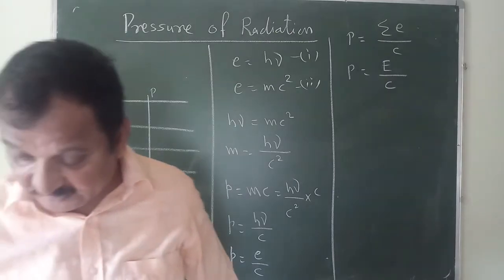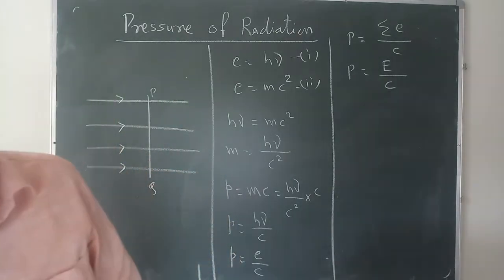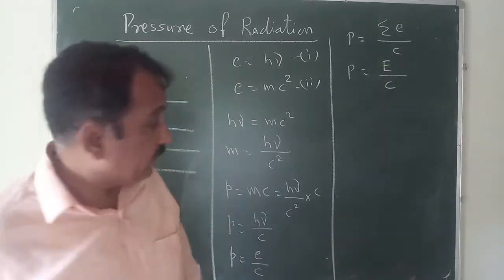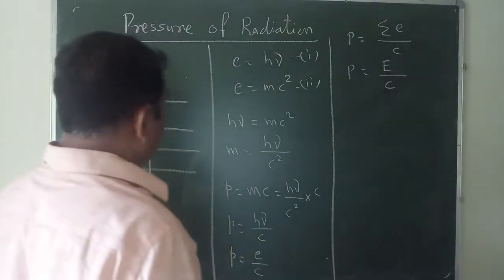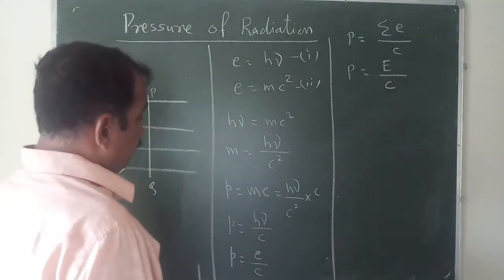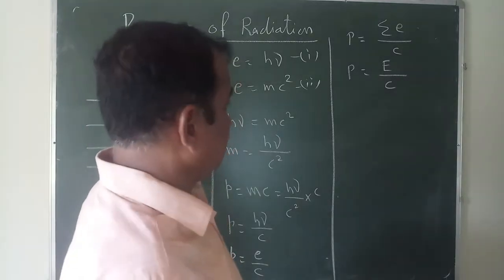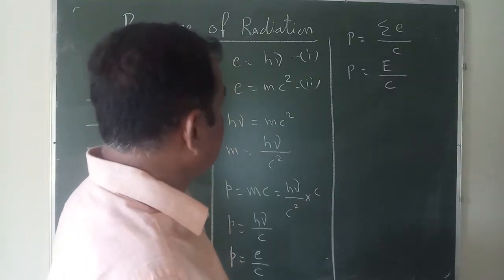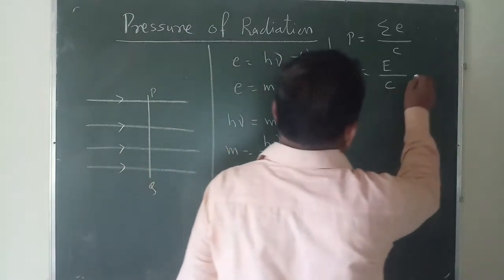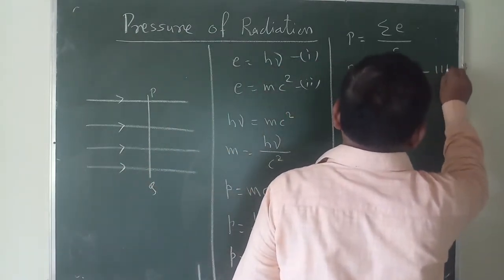So we can write P equal to momentum of photon, P equal to E upon C. So this is equation 3.